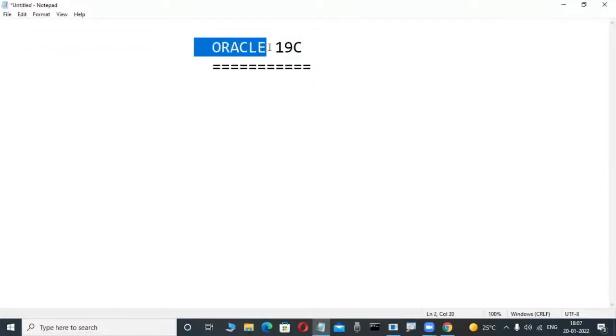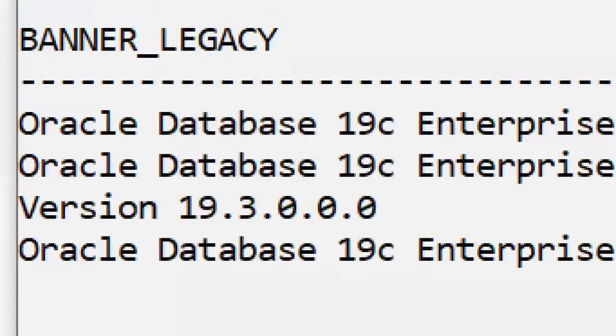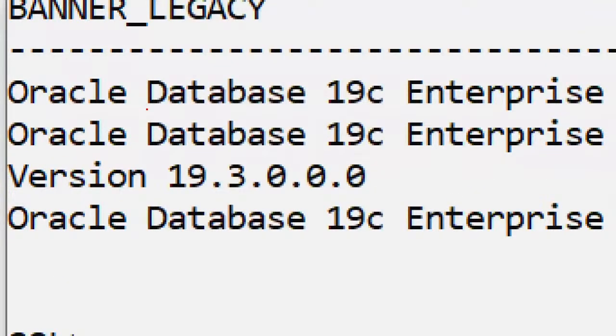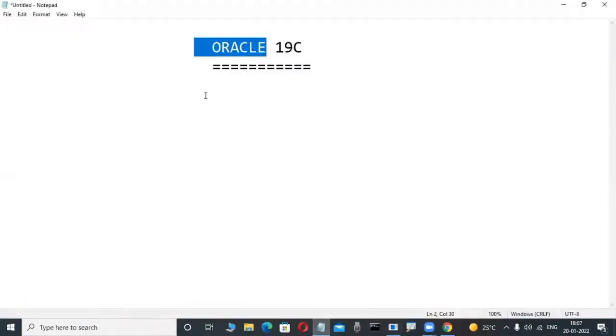But what is this Oracle? Slowly observe it here. Screen, observe it. Oracle is a product from Oracle Corporation. Okay, but here this is a database product. Observe it here. Oracle is a database product. So many fellows have that idea. Oracle is a database product. Okay, fine. And now check it out.